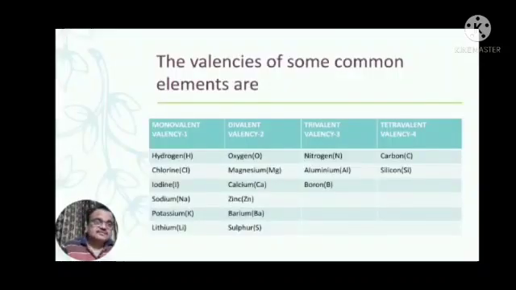The valencies of some common elements are: hydrogen valency 1, chlorine valency 1, iodine valency 1, sodium Na valency 1, potassium K, lithium Li, all have valency 1. So these are monovalent.